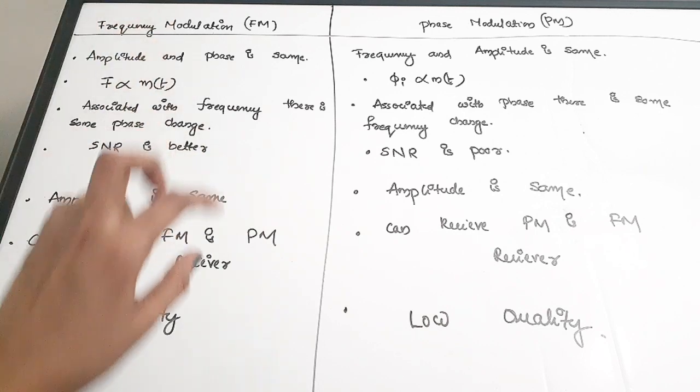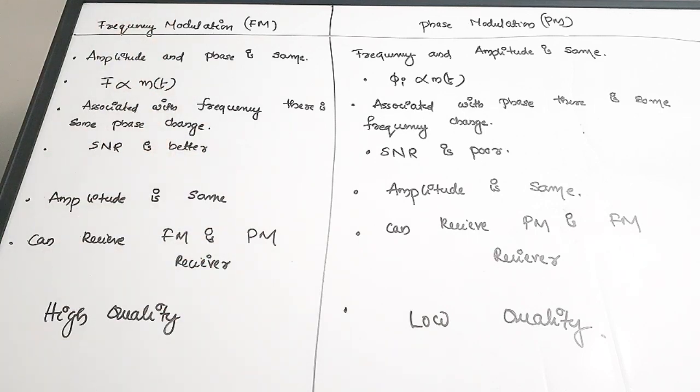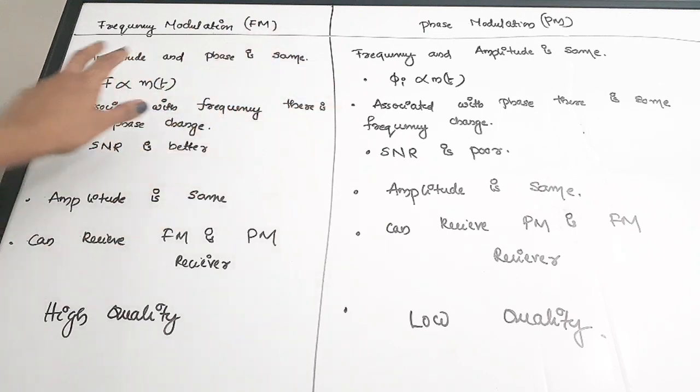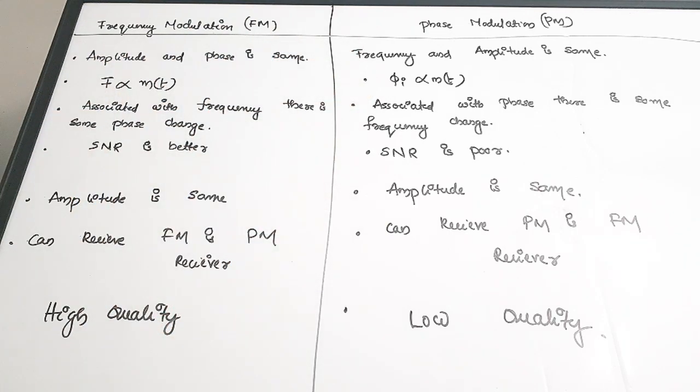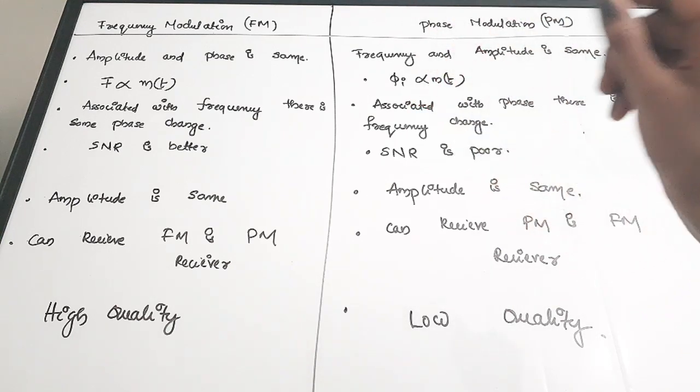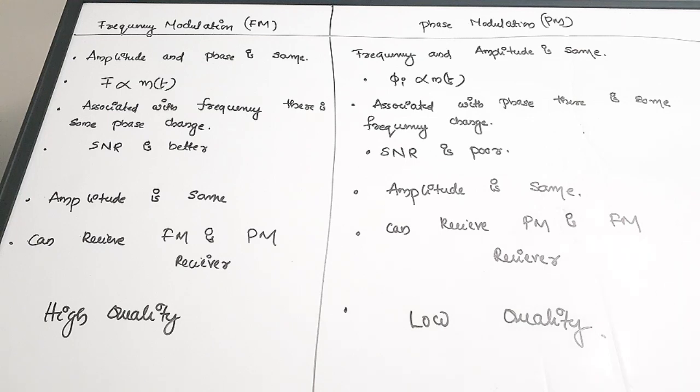For frequency modulation, we have already seen the definition. Here, the frequency of the carrier wave is modulated in accordance with the amplitude of the modulating signal, right? So the frequency is only varying. The amplitude and phase will be the same as that of your original carrier. Whereas for the case of phase modulation, the frequency and the amplitude will be the same. So that is the first point.